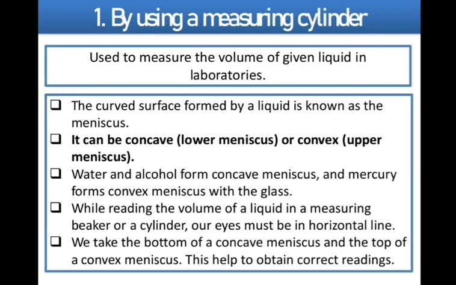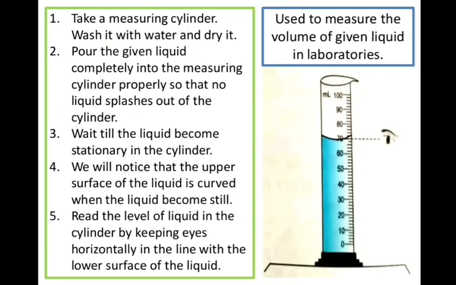form a concave meniscus while the mercury forms the convex meniscus. Now how are we going to measure the liquid?